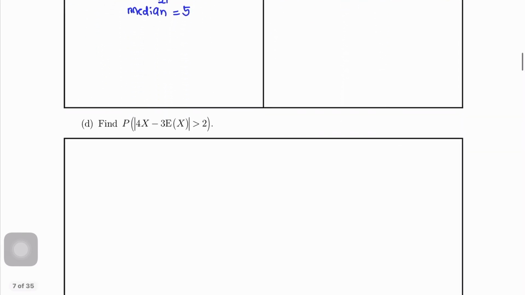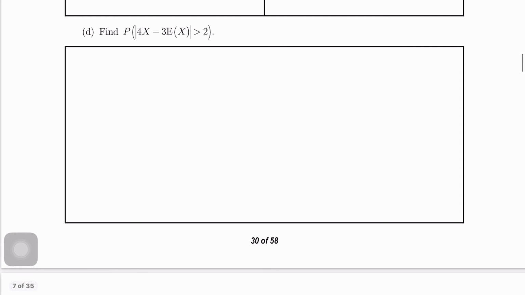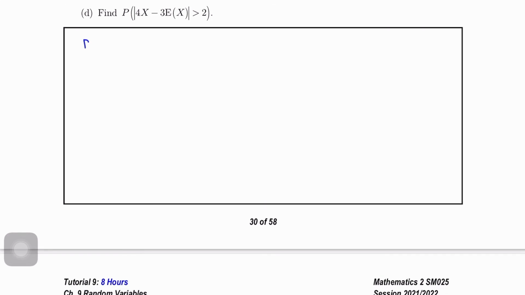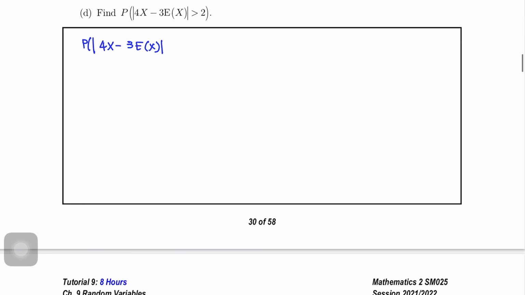Okay, so next, probability modulus 4x minus 3ex greater than 2. Okay, untuk yang ini kita akan pecahkan dulu modulus dia. Kita pecahkan dulu modulus dia menggunakan ini.